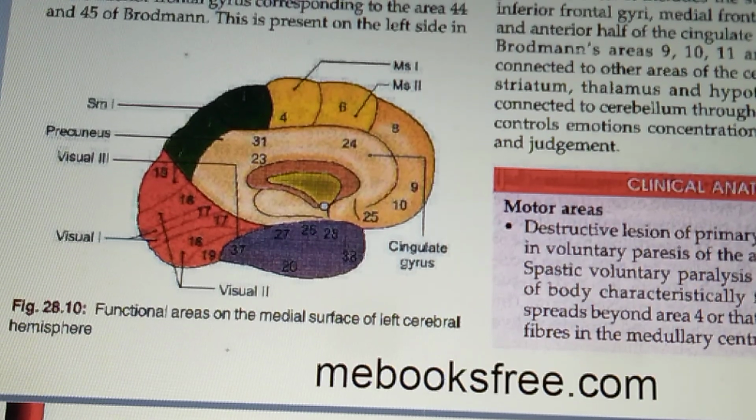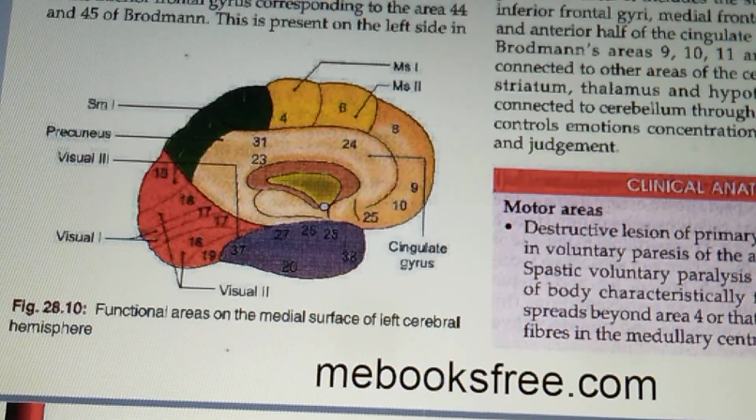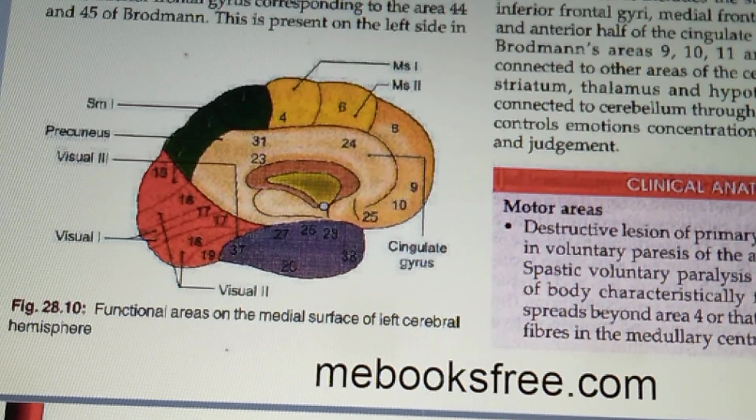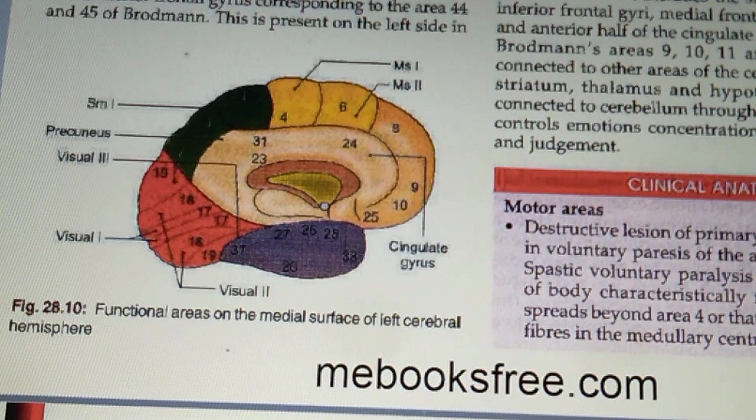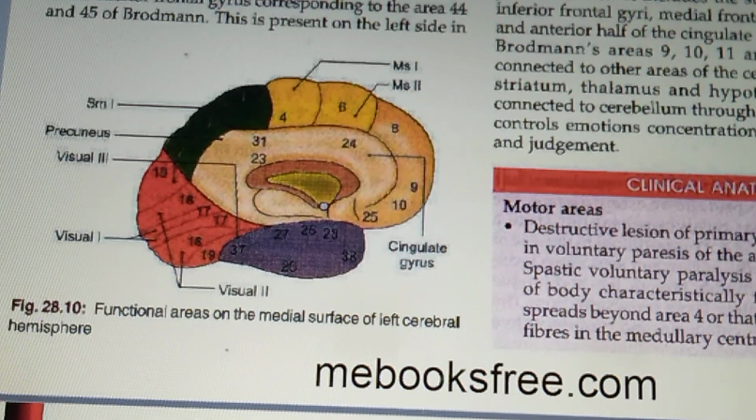It places the taste area adjacent to the first sensory area of the cortex for the tongue and pharynx, and its location is similar to the second somesthetic area, right?